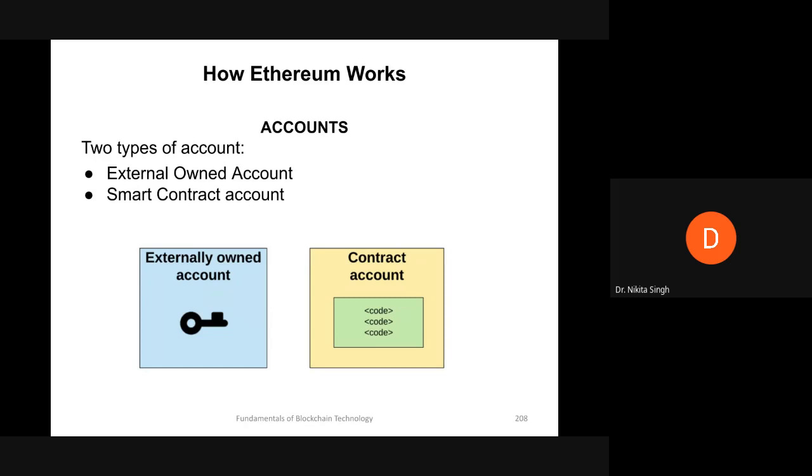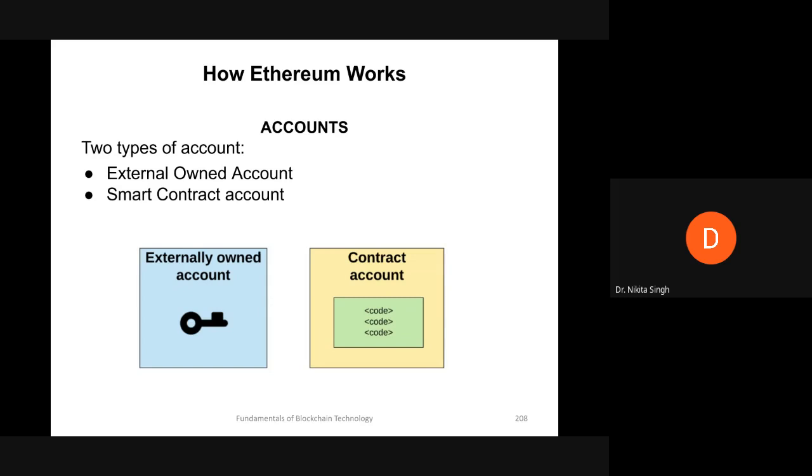So a transaction from an externally owned account to a contract account can trigger code which can execute many different actions, such as transferring tokens or even creating a new contract. So what we are trying to say here is that we have two types of accounts, externally owned account and contract account. The contract account is not free, but the externally owned account is free. The externally owned account can initiate transactions, but your contract account cannot. It can only send a transaction in response to receiving a transaction.